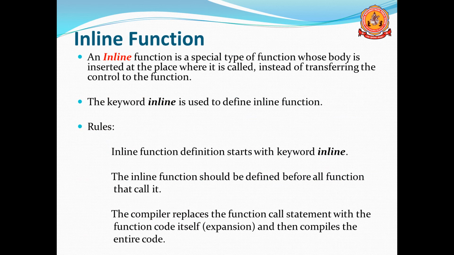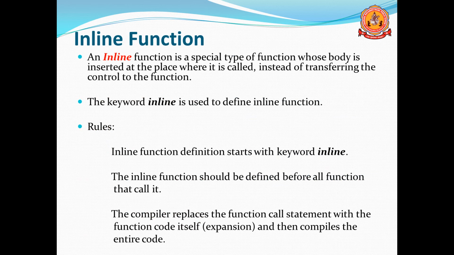For example, if you use functions in your program, normally the function definition is written separately and the function call is written in the main part. Before executing the program, we compile it. After compilation, it will create the object code. After that, we execute it. Normally, a function program is executed like that.